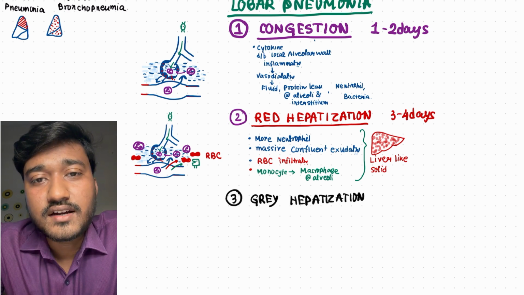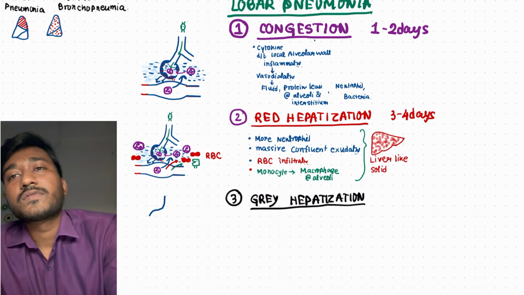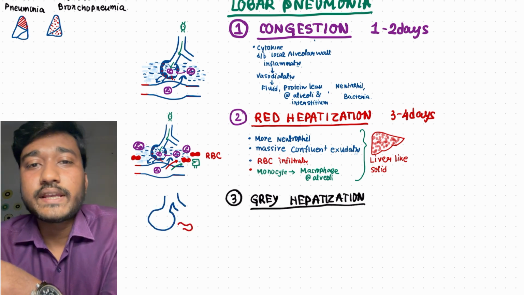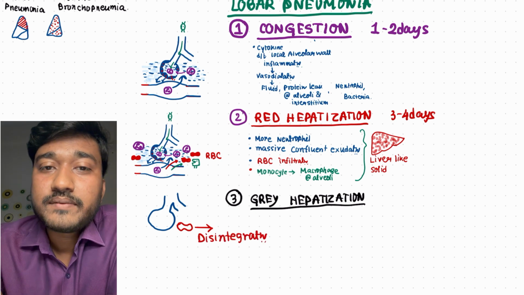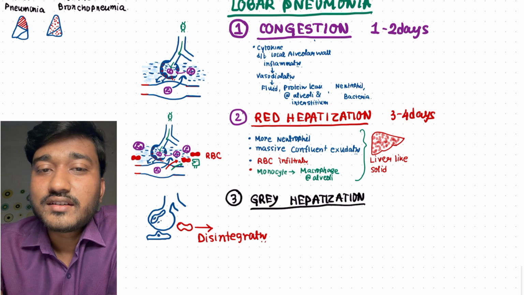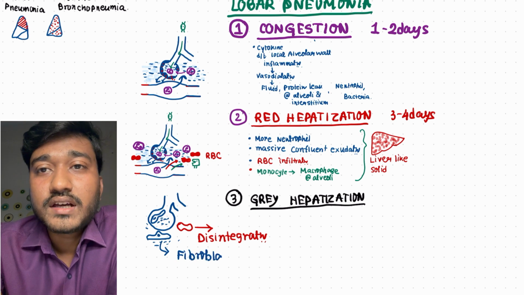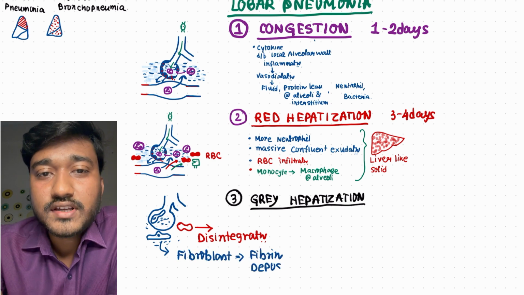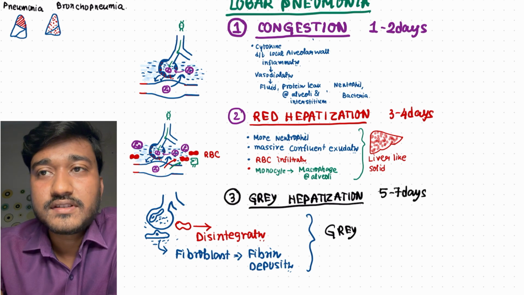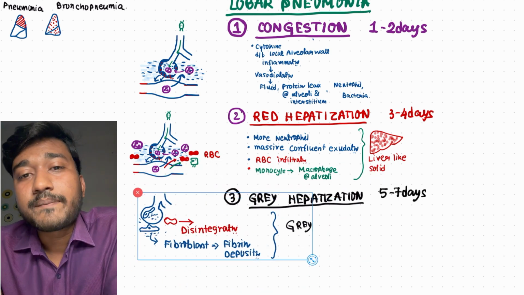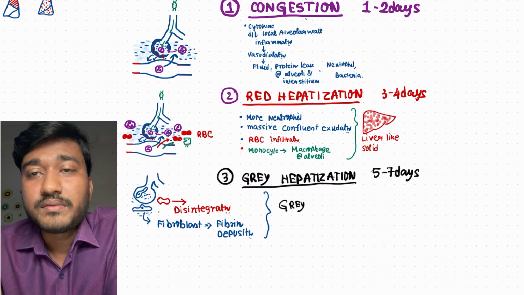Now the third stage is gray hepatization. Why is it called gray? It is called gray because as the time passes by, RBCs basically disintegrate. As the RBCs disintegrate, the color becomes gray. As well as from the fibroblast, there is fibrin deposition. Because of these two things, fibrin deposition as well as disintegration of RBCs, the color becomes gray. It happens in the 5th to 7th day of the inflammatory process. This is called the gray hepatization phase.